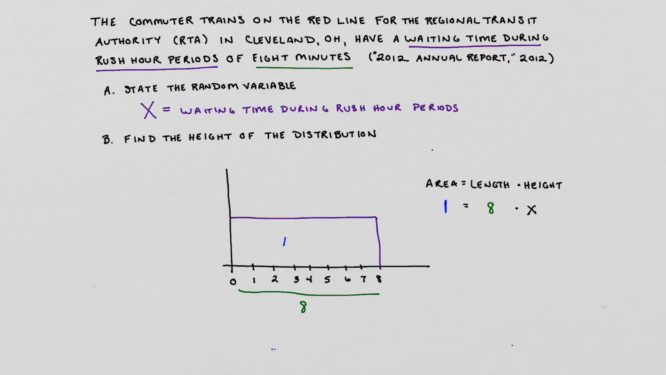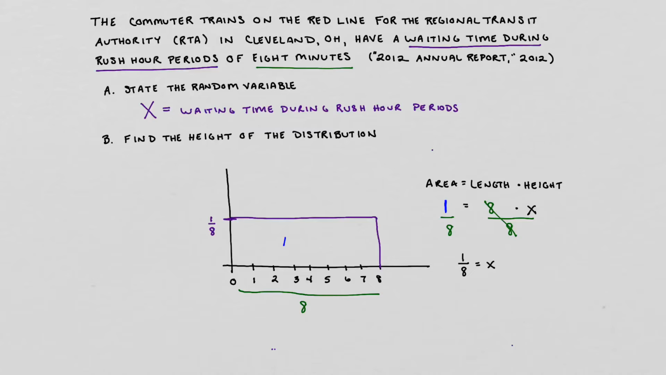But now that I've created this equation, we are able to solve for that variable x, which is our height. So I am going to go ahead and divide both sides by 8 in order to undo that multiplication between our number 8 and our variable x. So this tells me that my height is 1/8. And again, you can check this. So if you did 1/8 times 8, that does give you an area of 1.